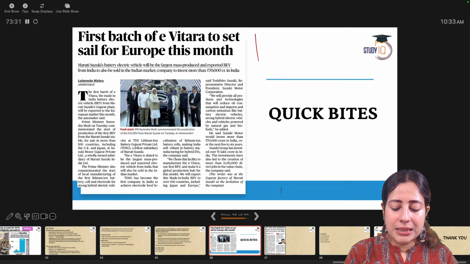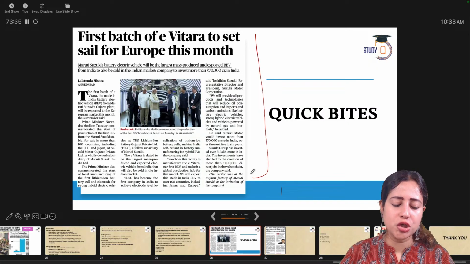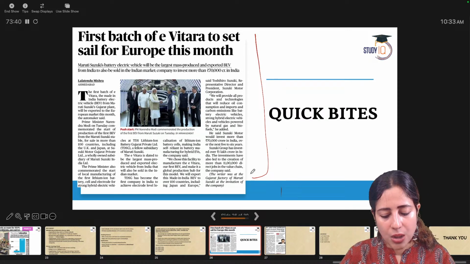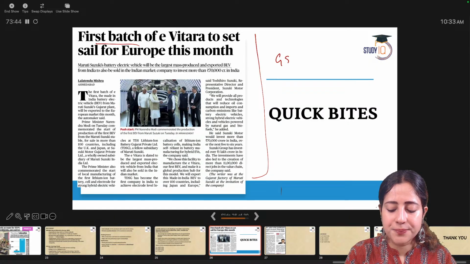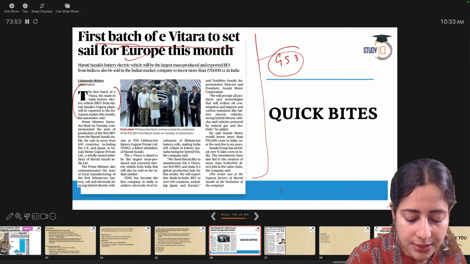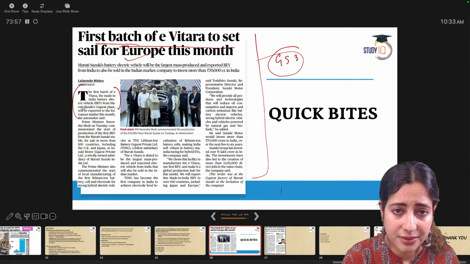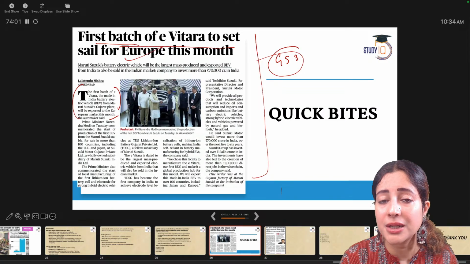Okay. Now, before I end, last two quick bites. In the quick bites, I will just show you two more developments that have happened, but they don't need any details as such. One is coming from the economy page, that is GS paper 3. It says first batch of Vitara to set sail for Europe this month. Now, Maruti Suzuki's Indian made electric vehicle battery, EV battery, has now been exported to the European market for the first time.